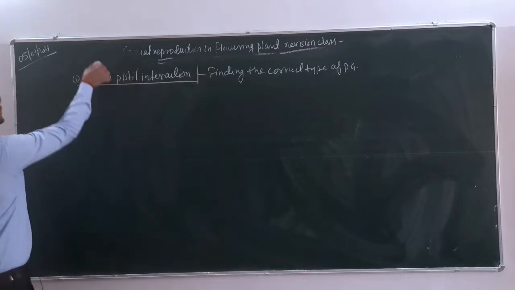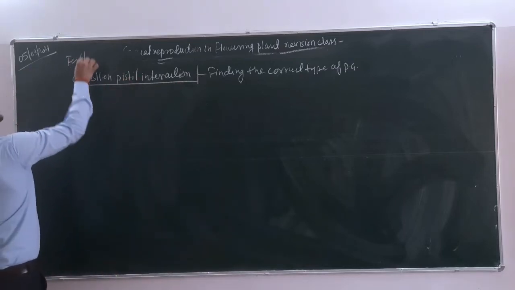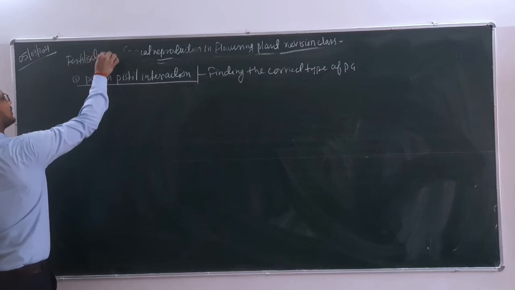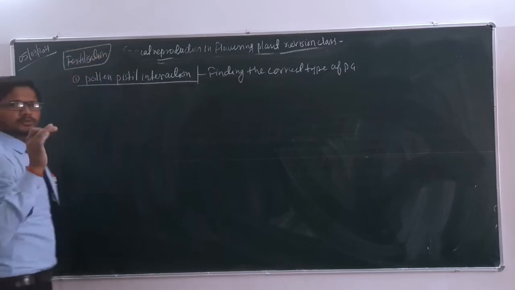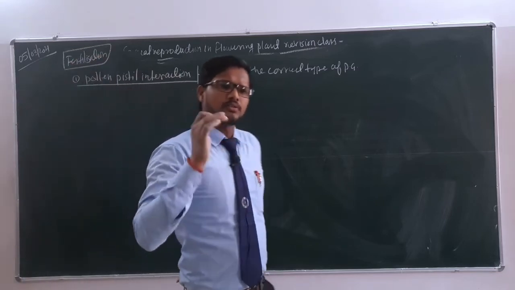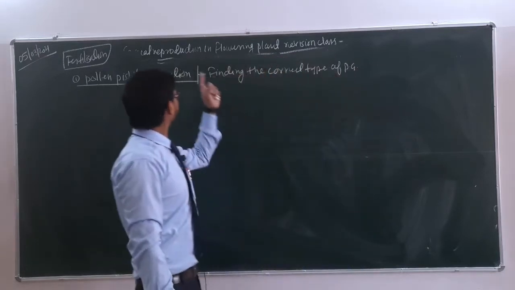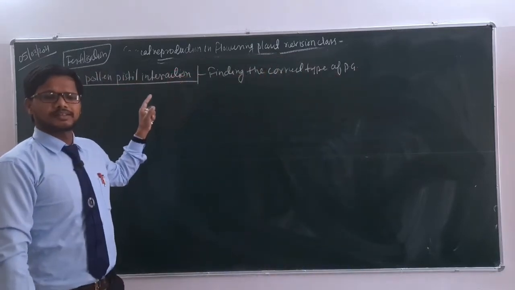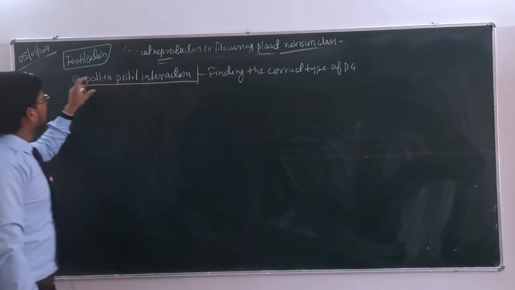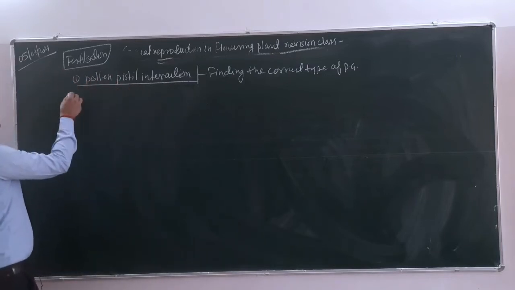So here what will happen? Basically we are discussing fertilization. As we know, in fertilization there will be fusion of male and female gametes. Okay, how male and female gametes will fuse with each other, we will discuss in certain steps. The process of fertilization was explained by the scientist Strasburger. So here we will find the concept in pollen pistil interaction.